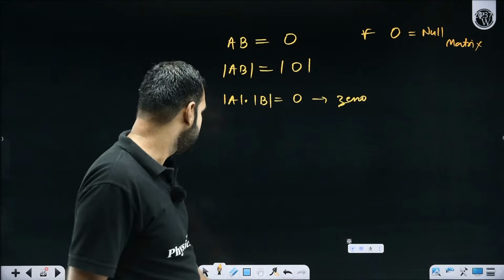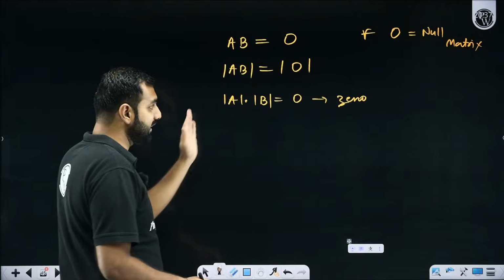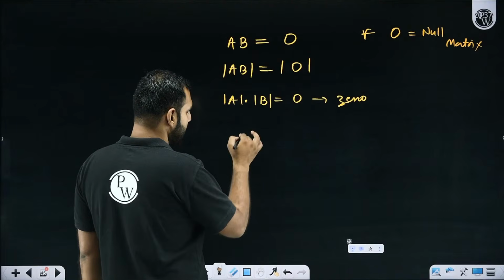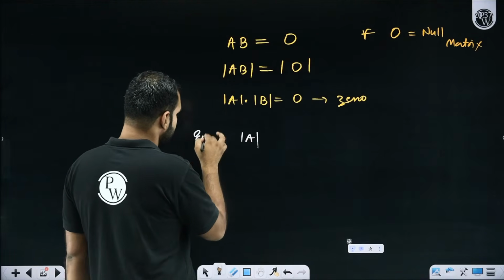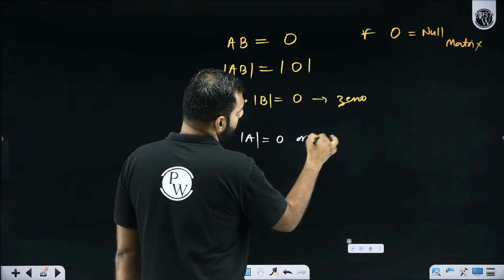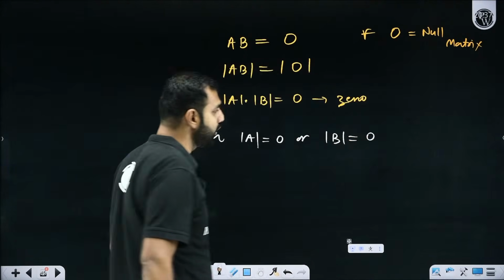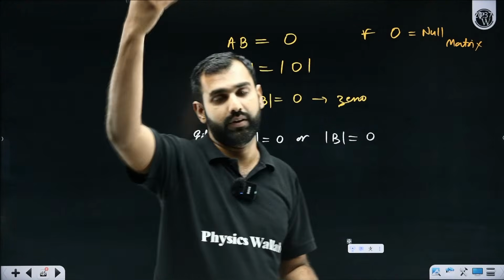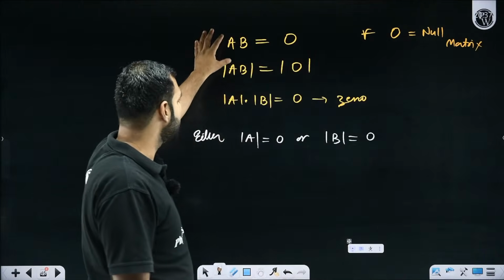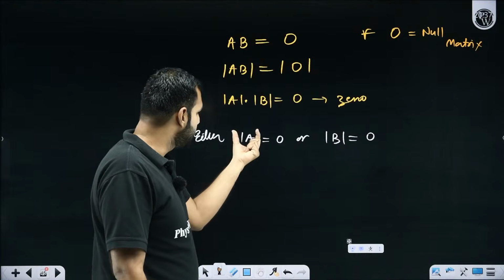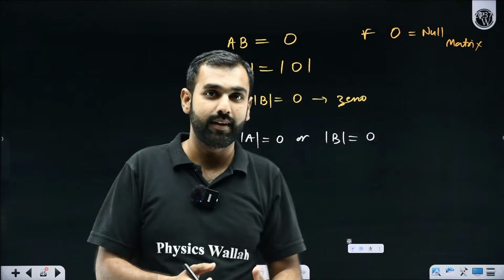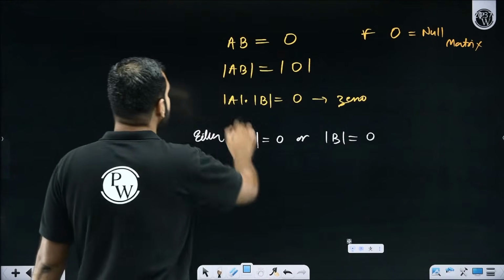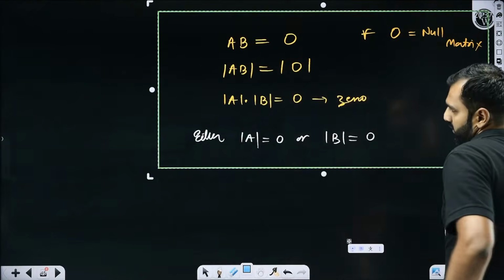What does it imply? If the product of two numbers is 0, either of them or both of them are 0. Did you understand what I've just said? What I've just said concludes that either A or B has its determinant to be 0. First of all, I did not say that A or B could be a null matrix. But if their product is found to be null, then it is mandatorily true that the determinant of either of them is going to be 0. Did you all get this beautiful property with its explanation, or are you still confused? Tell me honestly.